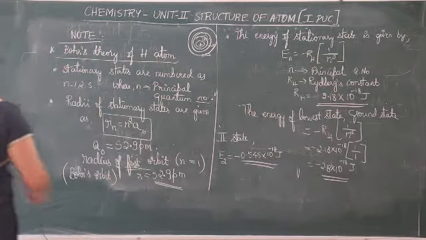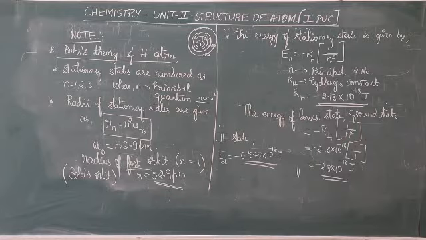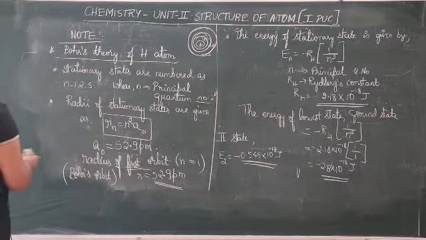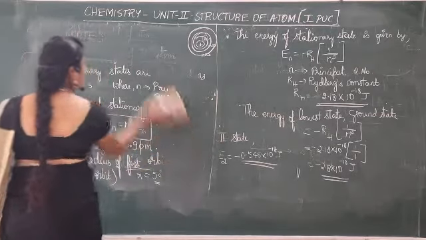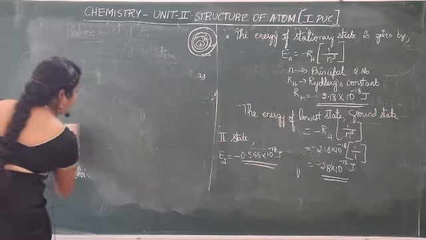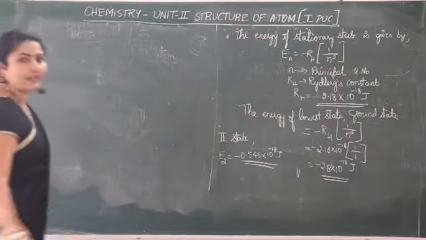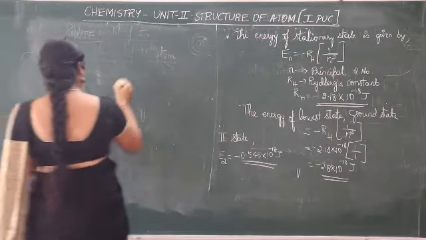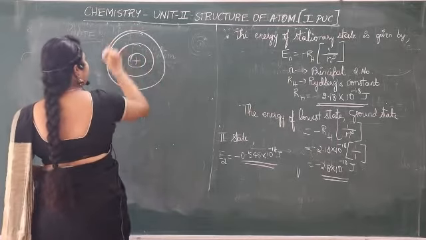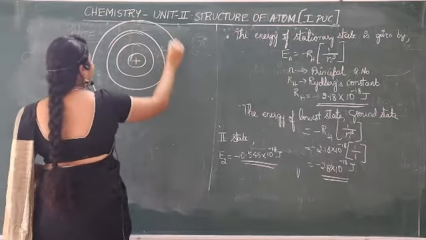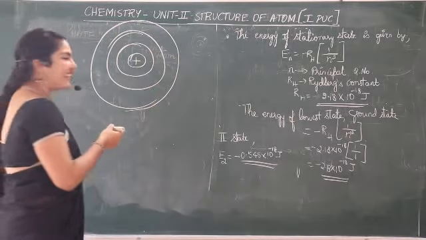There are some important formulae. Using energy level diagram, we can write this. Just remember this, okay? In the competitive exams, you can expect questions from this part. This is nucleus, 1 orbit, 2 orbit, 3 orbit, though it's not concentric.